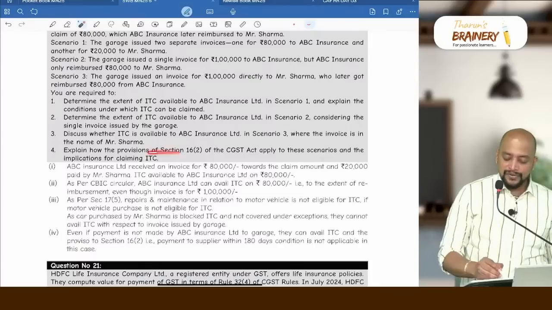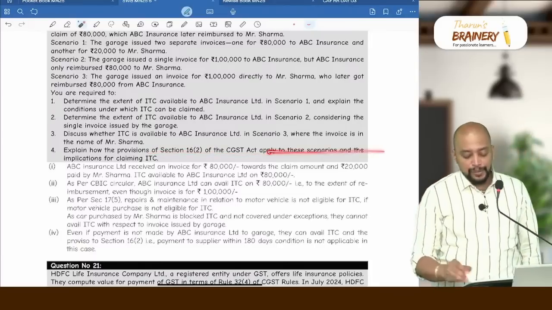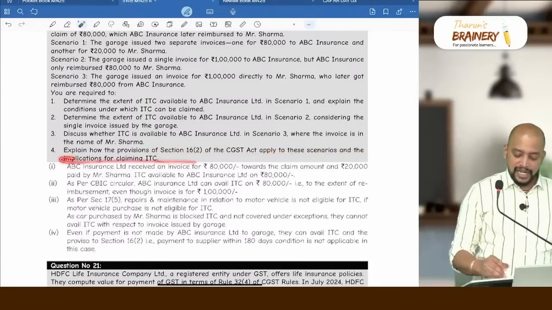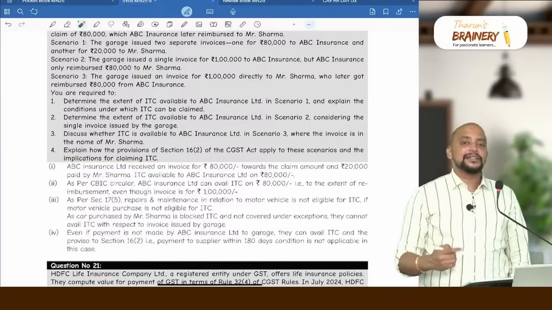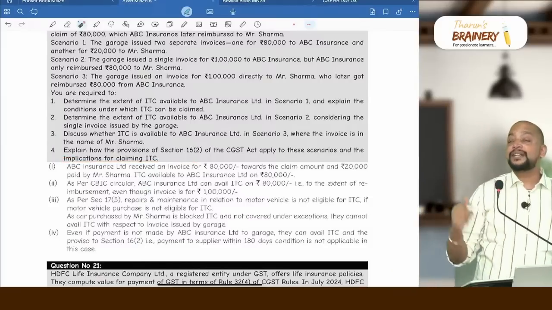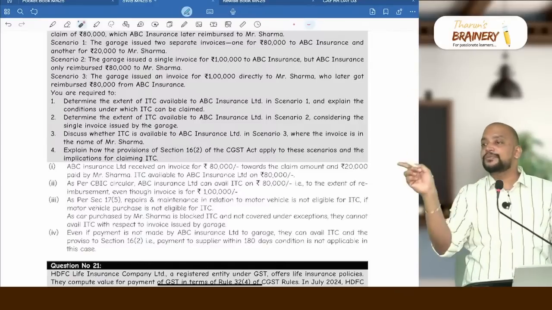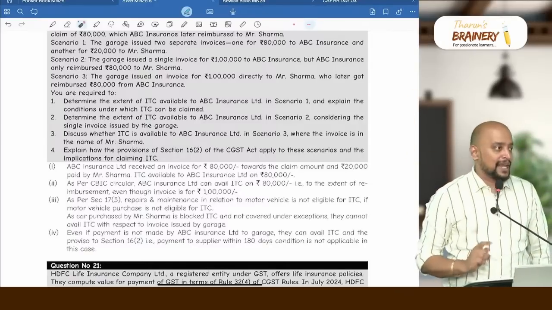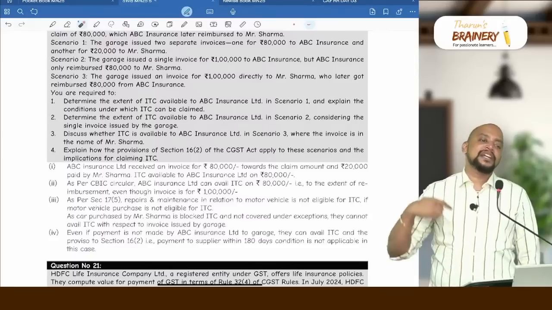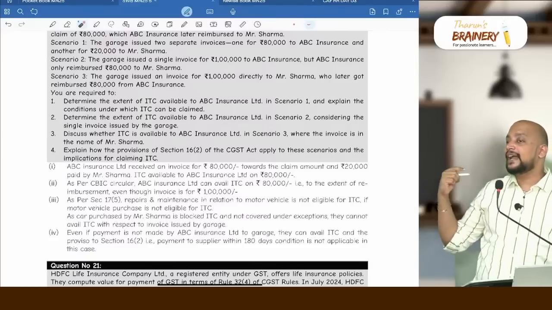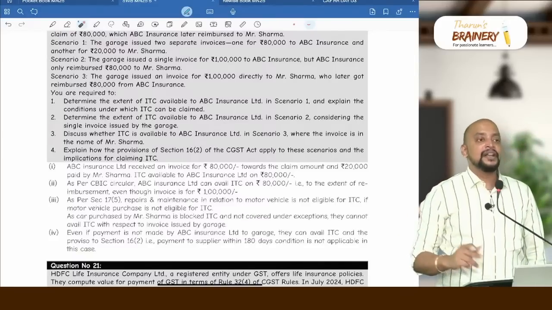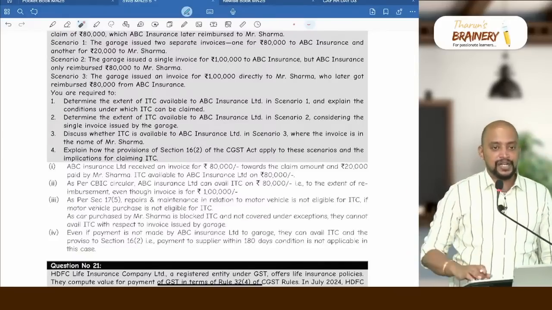Explain how the provisions of section 16(2) apply to these scenarios and the implication for claiming ITC. That is, in these scenarios, the payment is not made to the garage, but the payment is made to Mr. Sharma by the insurance company. Even though the insurance company is not making payment to the garage, they can take ITC wherever possible. That 180 days condition is not applicable in that case.